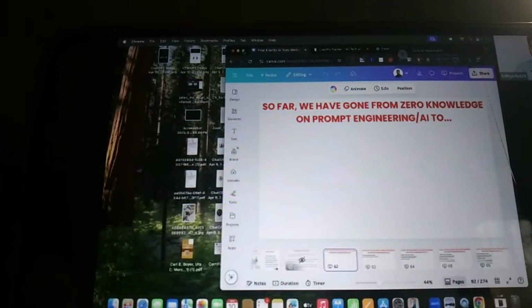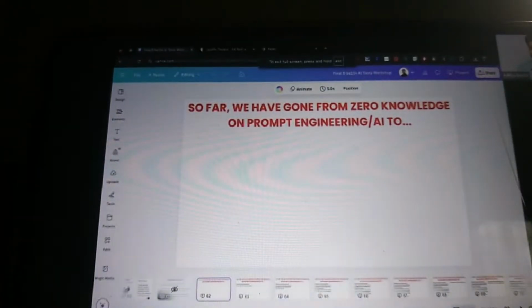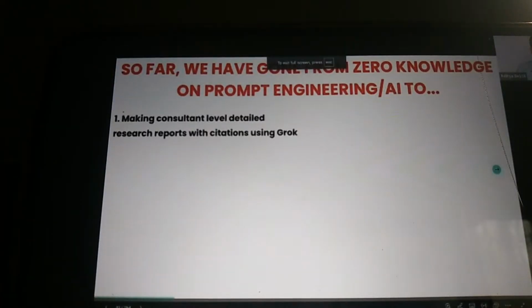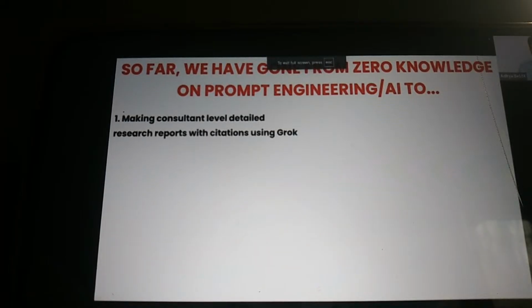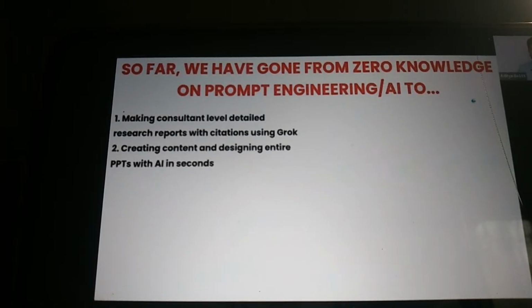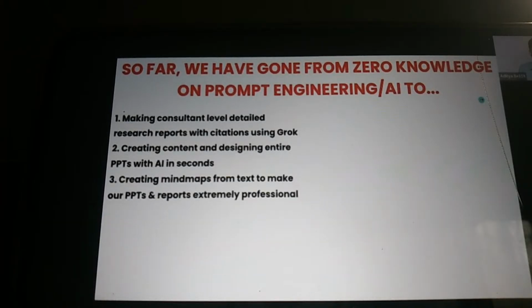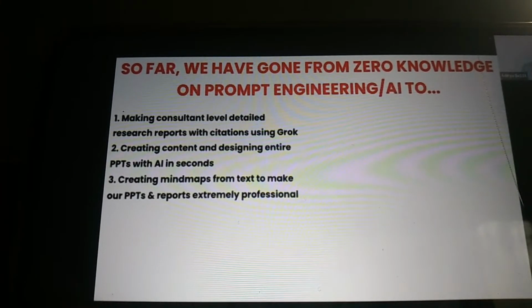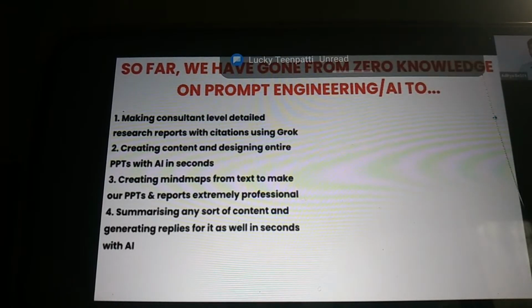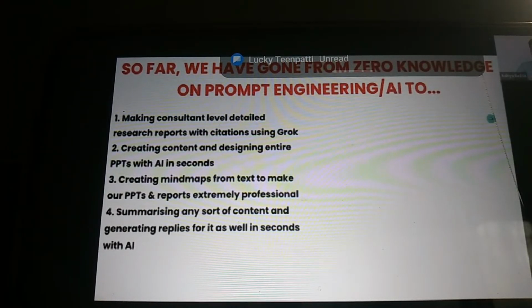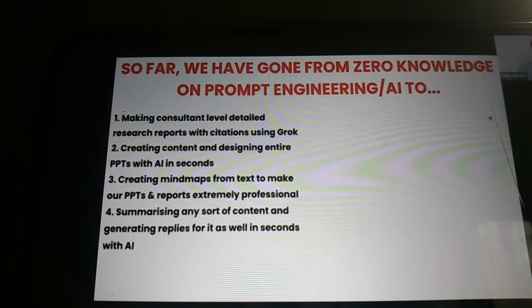So, folks, so far we have gone from zero knowledge on prompt engineering and AI to now knowing how you can create detailed presentation reports without any prior knowledge and with all the citations using Grok. We saw how you can create content and design entire PPTs with AI in seconds. We saw how you can create mind maps from text to make our PPTs and reports look extremely professional using napkin.ai. We saw how you can summarize any content on the internet, on blogs, using the Merlin Chrome extension, as well as how you can summarize YouTube videos.